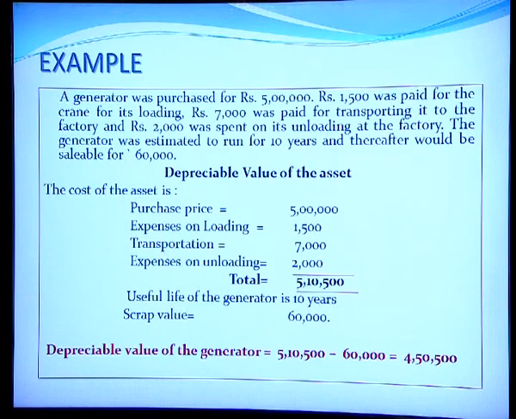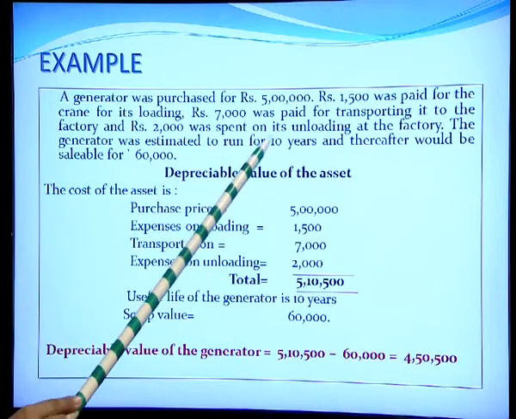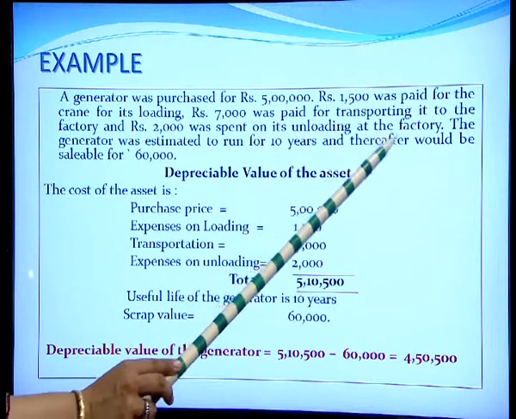A generator was purchased for 5 lakh, rupees 1500 was paid for the crane for its loading, rupees 7000 was paid for transporting it to the factory, and rupees 2000 was spent on its unloading at the factory.